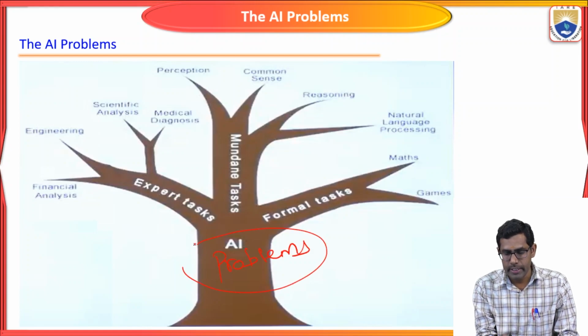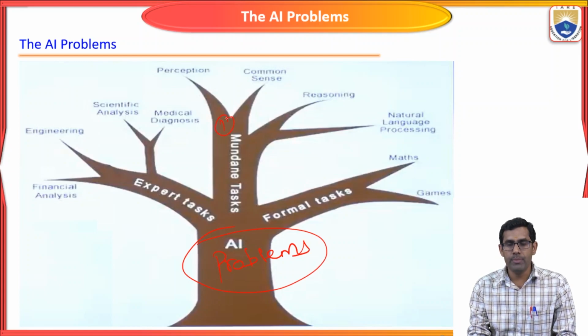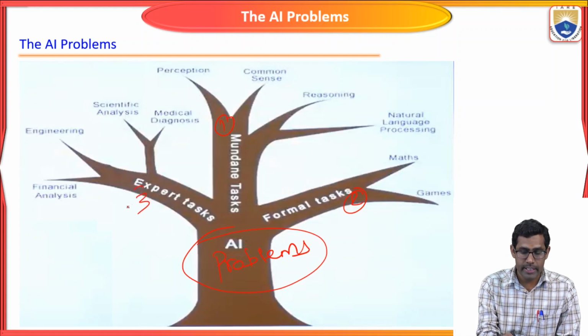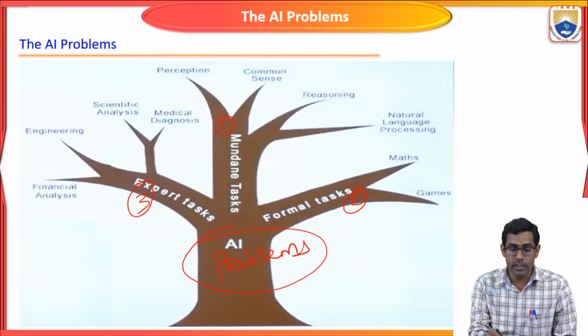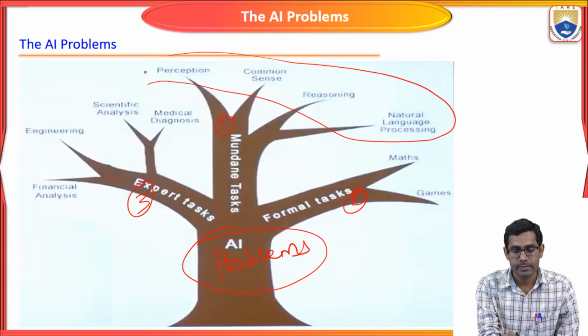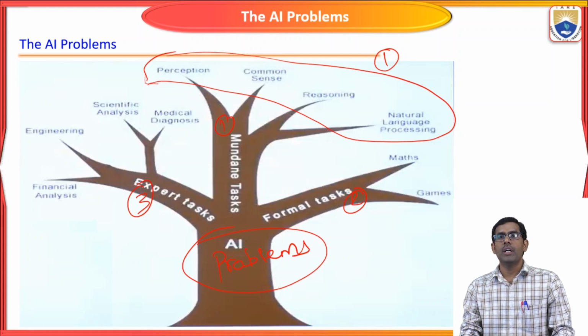The first one is the mundane task, the second one is the formal task, and the third one is the expert task. Under the mundane task, we have four types of problems: perception, common sense, reasoning, and natural language processing.